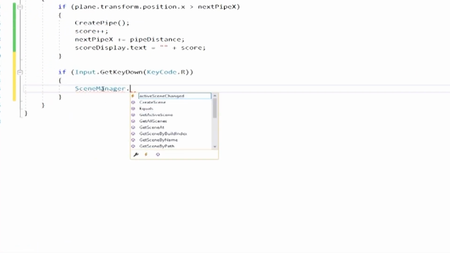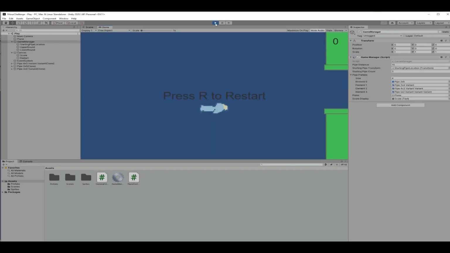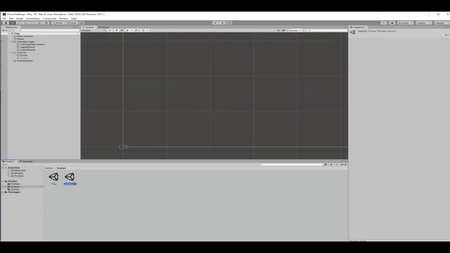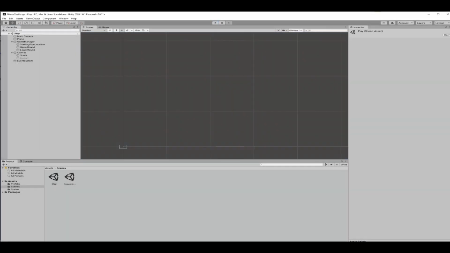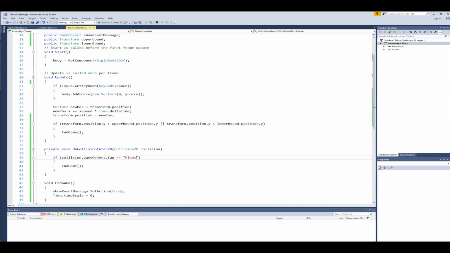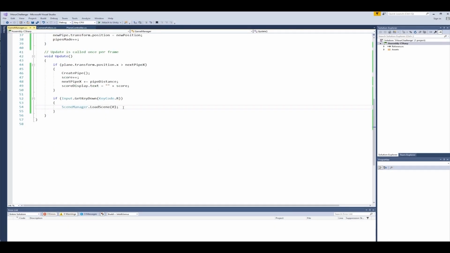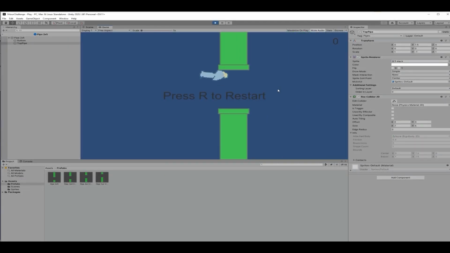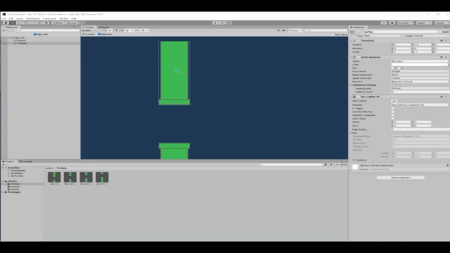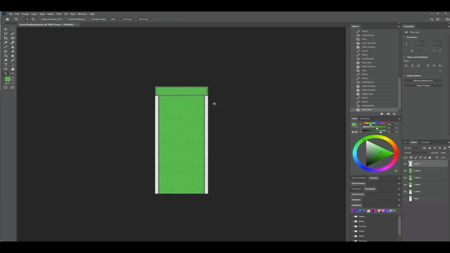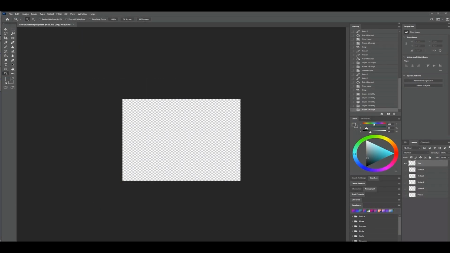On the Game Manager script, I reloaded the scene using the scene management. All that was left was working through some bugs and code that didn't work right the first time and tweaking the values. I spent the last few minutes in Photoshop making a background with a nice blue sky and some very misshapen clouds.